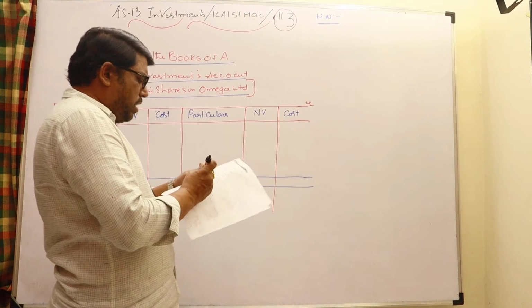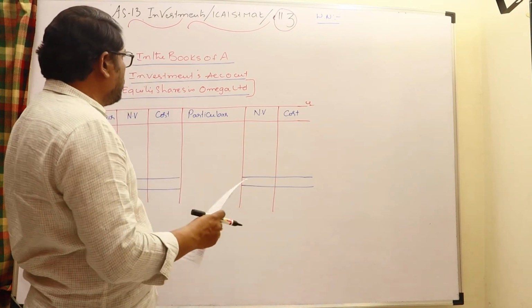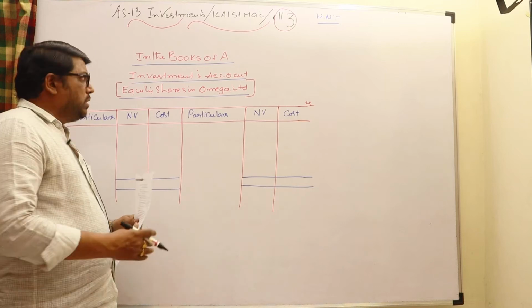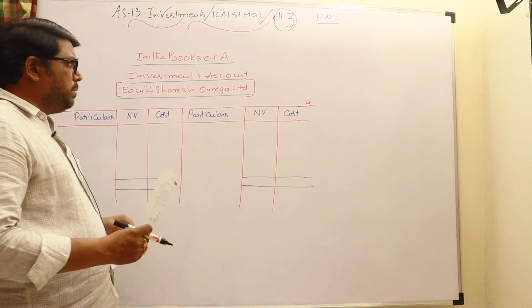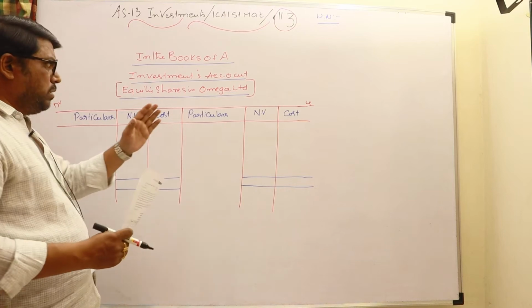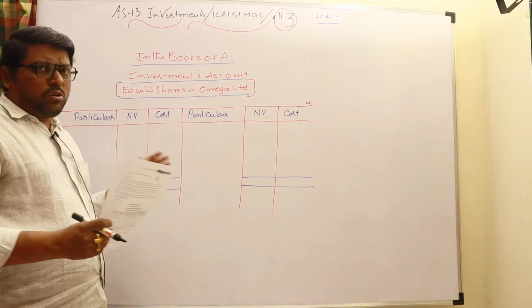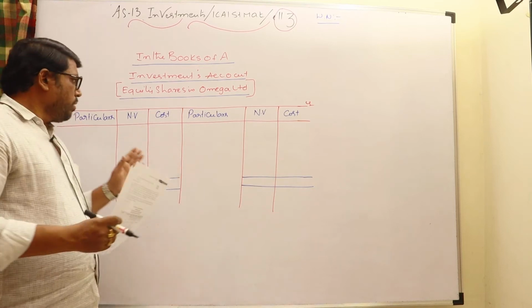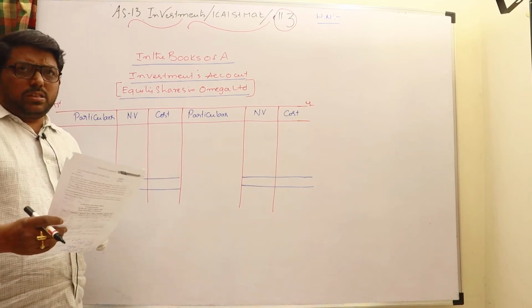So first you may draw the lines like this. In the books of A, the investments account, the investments in the equity shares of Omega Limited. Then the date column. Usually you require a date column, but here no date column is given, because the dates are not given in the sum.